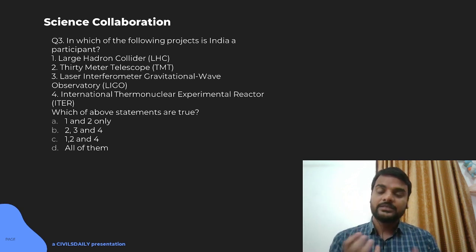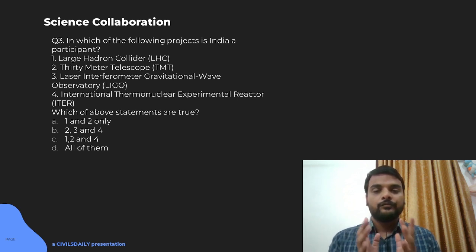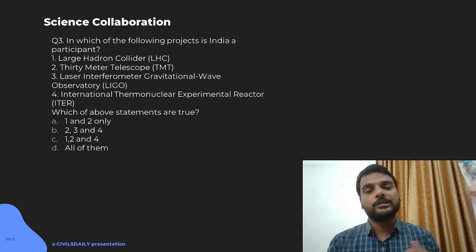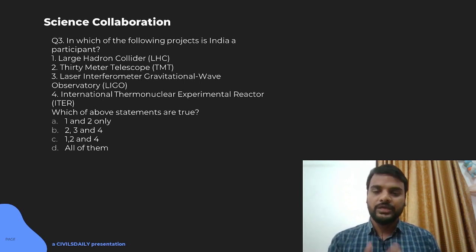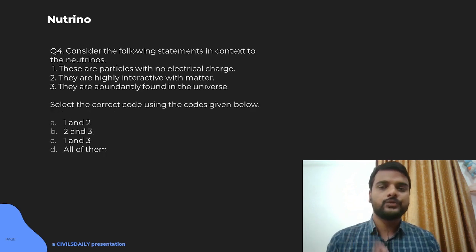So, ITER is the International Thermonuclear Experimental Reactor. It is basically trying to copy the mechanism in the sun, that you will produce energy through fusion of atoms, that is basic fusion of hydrogen and hydrogen. It will lead to helium and will produce mass energy. So, India is a participant of all of these projects. So here D option will be true, all of the options are true here.